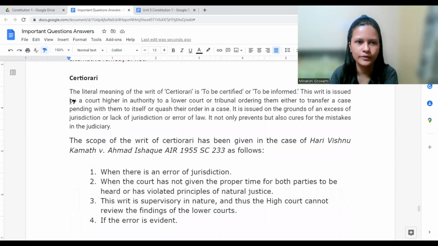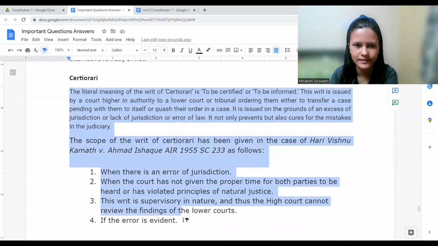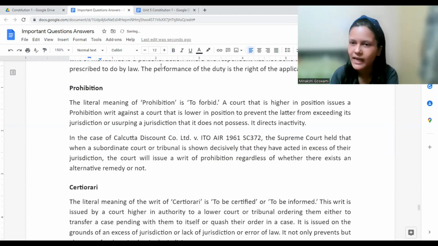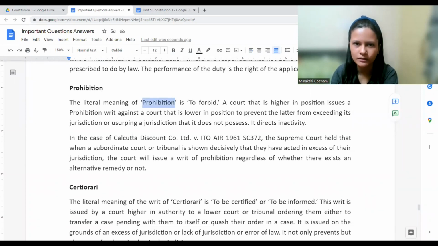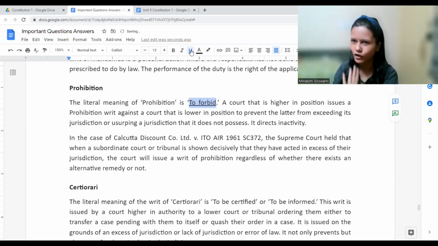Now, the next two writs that we have are a little bit similar. How similar? Both of these are related to a case which is filed in the court, and both these writs relate to that particular case only. First of all, we have prohibition. Prohibition means to forbid, as in to ask that you stop. Stop this, prohibit this, forbid this. From the name also it's clear, right? To forbid something, to prohibit something.